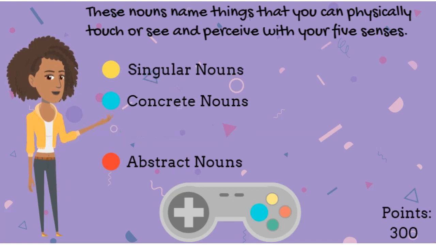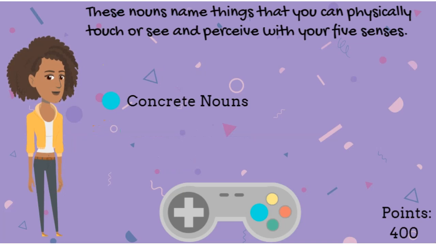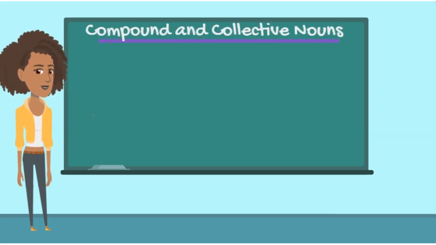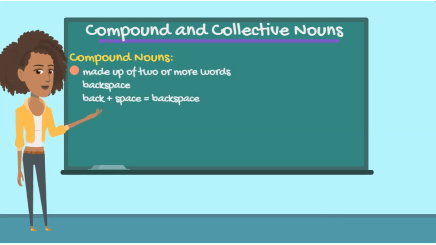I see you pressed the blue button, and that's correct. Now you have 400 points. Awesome. Well, it seems as though you've really been paying attention, so thank you for that. What do you say we go ahead and finish up our lesson? Okay, so we've covered common and proper nouns, singular and plural, abstract and concrete nouns. Now we'll go ahead and discuss compound and collective nouns.